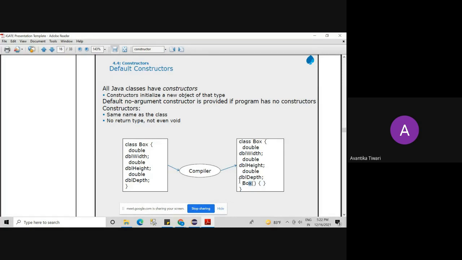Please read out all the rules. In your mind, read out all three rules. In the same way, you have to answer in front of the interviewer. And if you add one extra point, that access modifiers like final, static, synchronized, abstract, strictfp cannot be used with a constructor, then the interviewer will be double impressed. Now it's your wish whether you want to impress or double impress. What do you want to do?